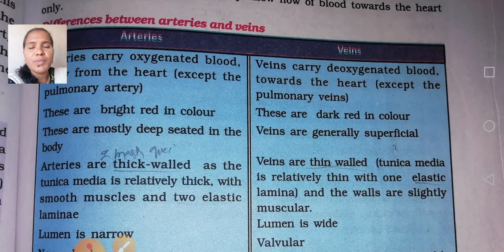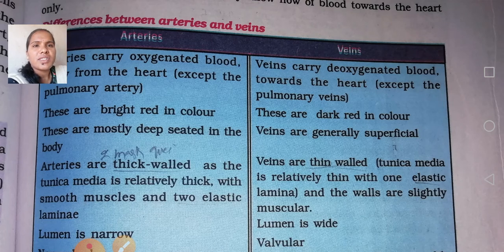Arteries oxygenated, veins deoxygenated. Just keep this in mind, then only will you be able to differentiate arteries and veins. If you are from the medical department, you should know about arteries and veins. That is best for you.